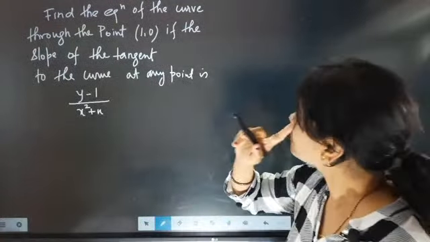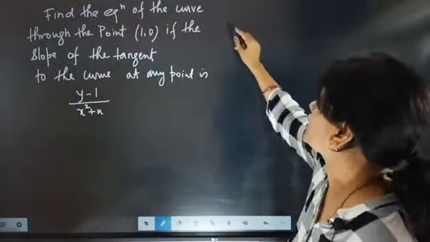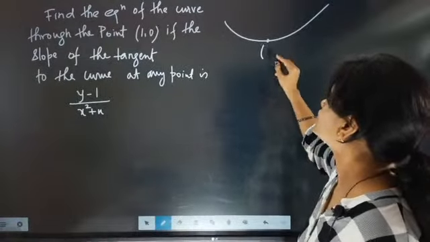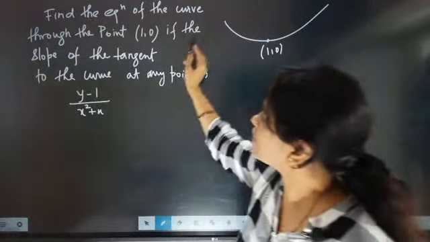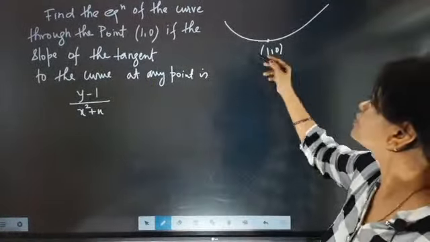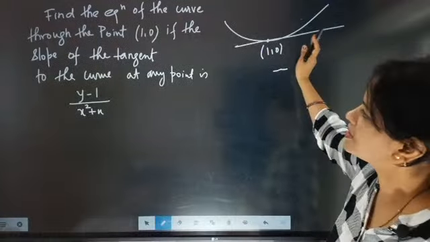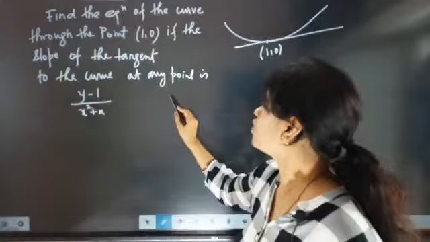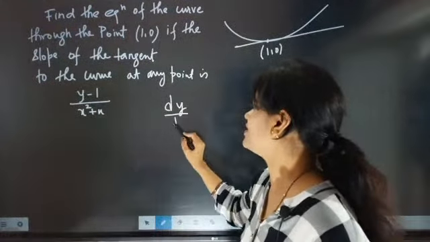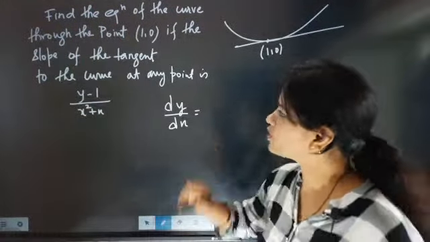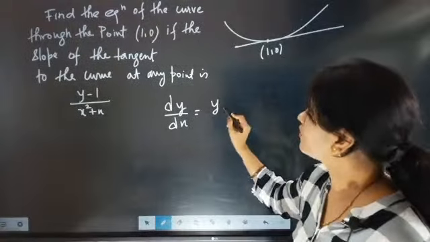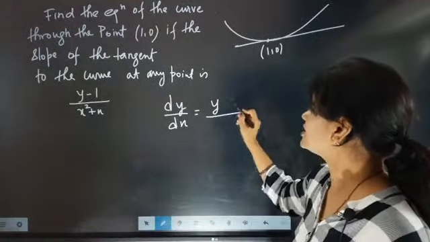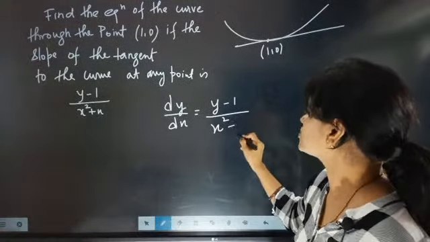Now understand, find the equation of the curve through the point. So one curve is there, and through the point 1, 0, the slope of the tangent at any point is given. The slope of the tangent dy by dx at any point on the curve is this, so it is fixed here: (y minus 1) by (x square plus x).